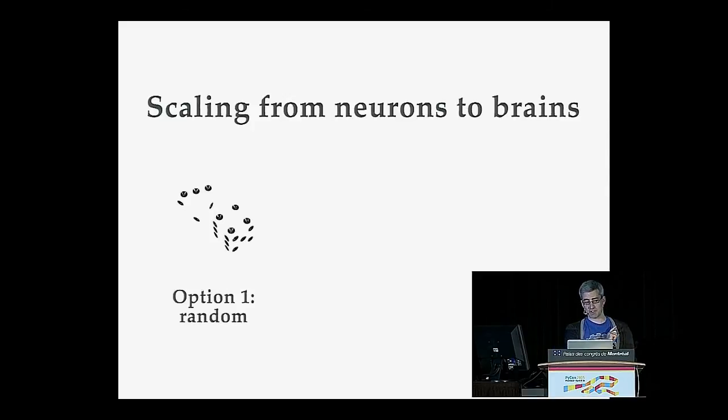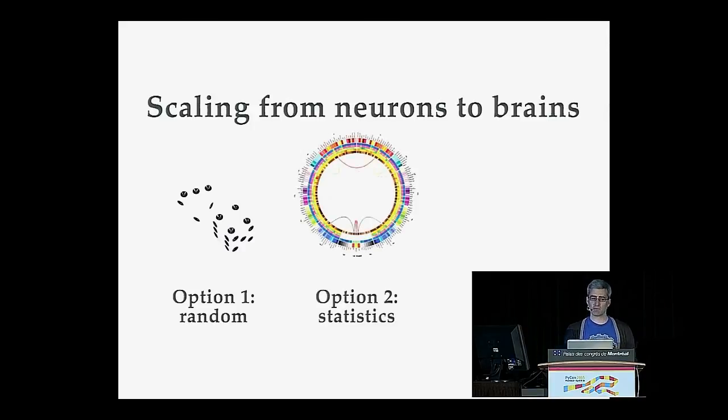So the first option is that you could just randomly generate a whole bunch of weights. And if you really believe that the neuron is essential to what's happening in intelligence, it might be the case that connecting them up randomly is sufficient. The second option is to do some recordings from brains to figure out the connectivity patterns, the statistics of connections in the actual real brain. People do this in a field called connectomics, and you basically get an idea of what's connected and the relative strength between those areas.